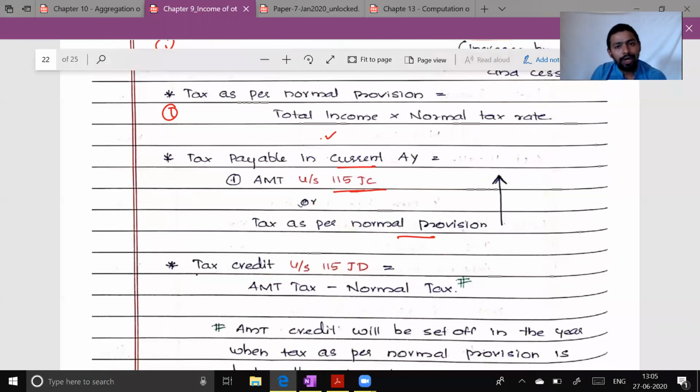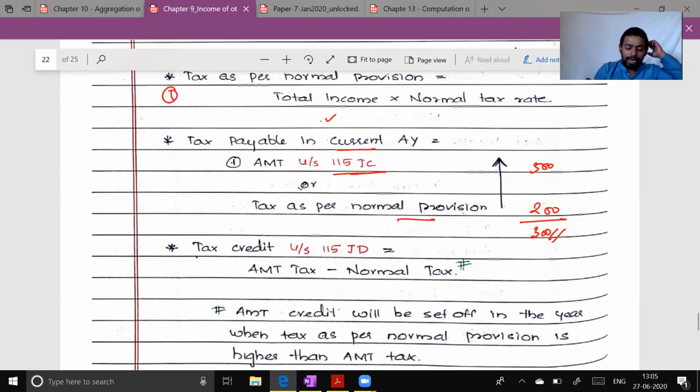But now assessee is going to argue, sir, my tax as per normal provision is 200 rupees, whereas you have asked me to pay 500 rupees. Now this extra 300 rupees that you have paid will be available as a tax credit. Whatever extra you pay will be available as an AMT credit.